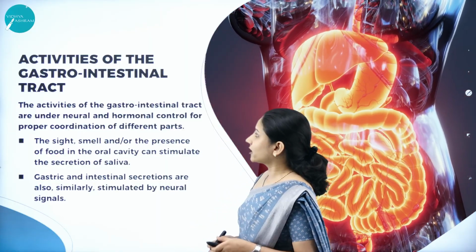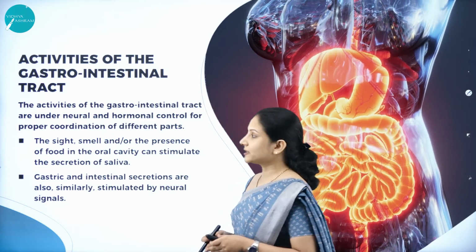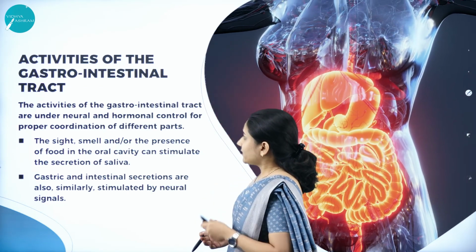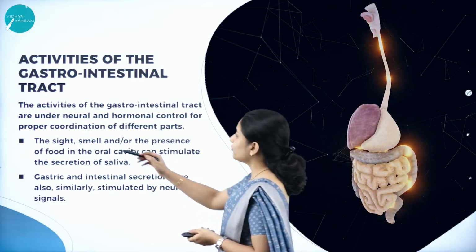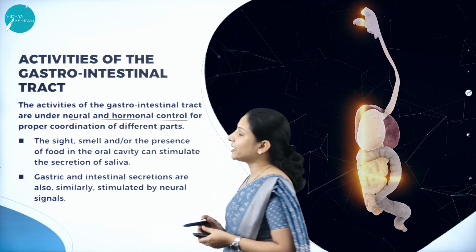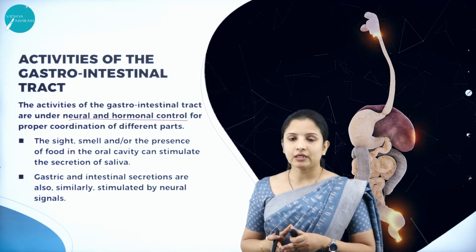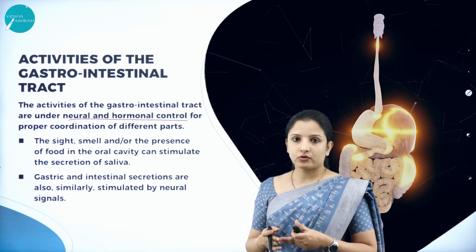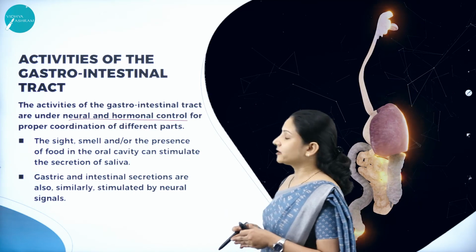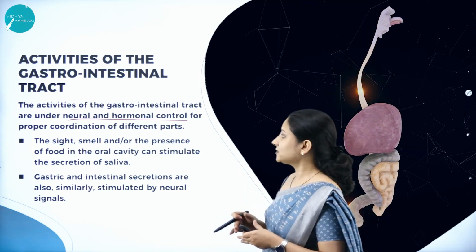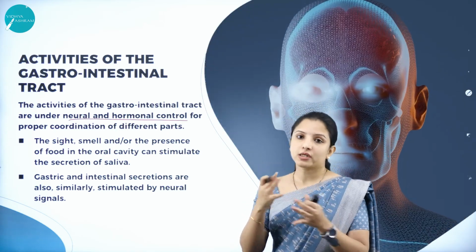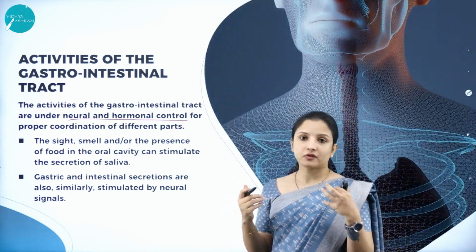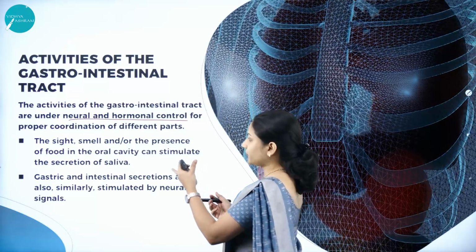So next, let's talk about the activities of the gastrointestinal tract. The activities of the gastrointestinal tract are always under neural and hormonal control. They are involuntary in nature, right? We cannot control them. They are controlled by the nervous system and various hormones that function together to keep a proper coordination between the functions of the process of digestion.